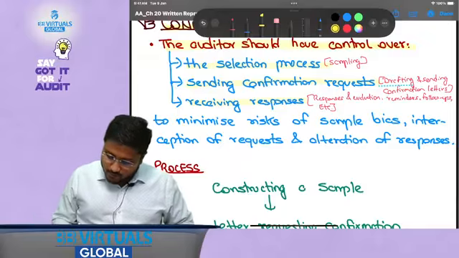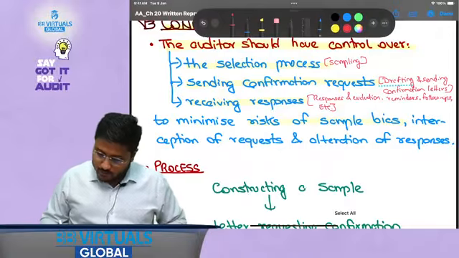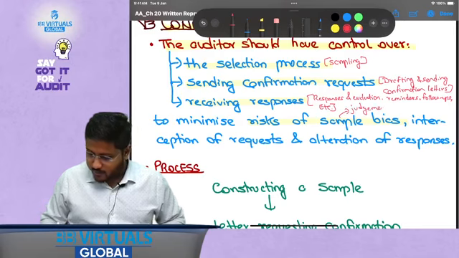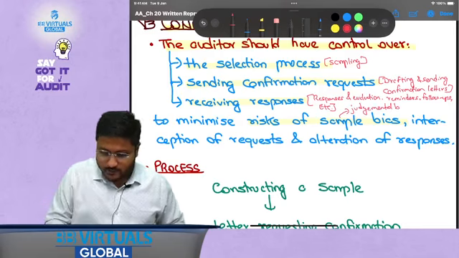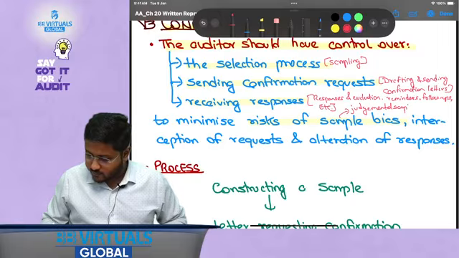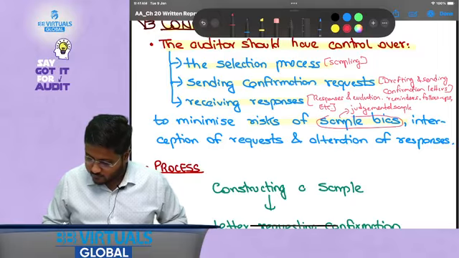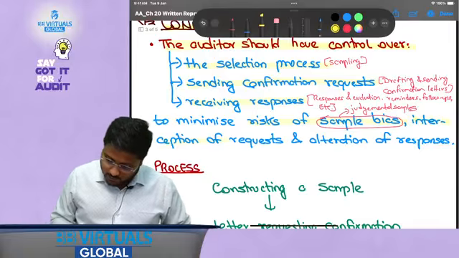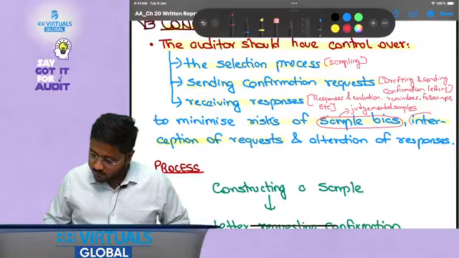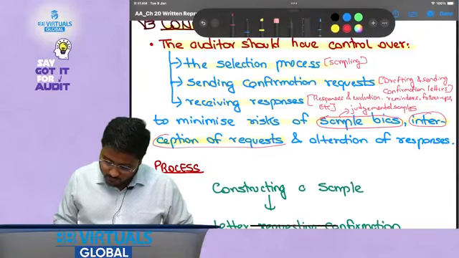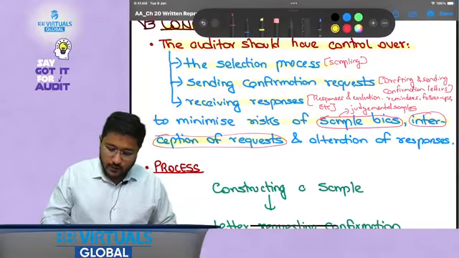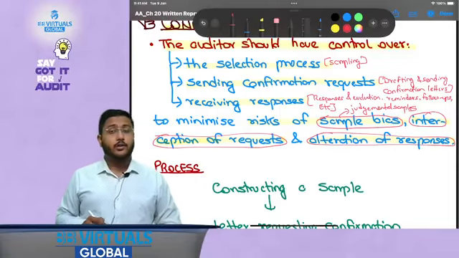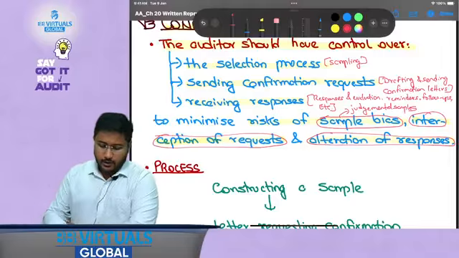Sample bias as in judgmental samples. Interception of request as in interpretation and communication. And alteration of responses means whether tracking of all the responses is done appropriately or not.